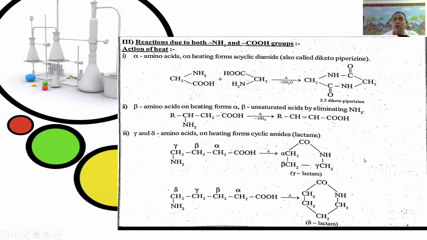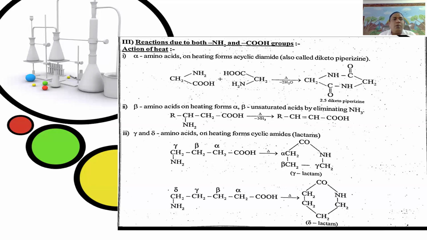Only alpha amino acids on heating form cyclic diamides, also called diketopiperazine. Similarly, beta amino acids upon heating form alpha beta unsaturated carboxylic acids by the elimination of ammonia.